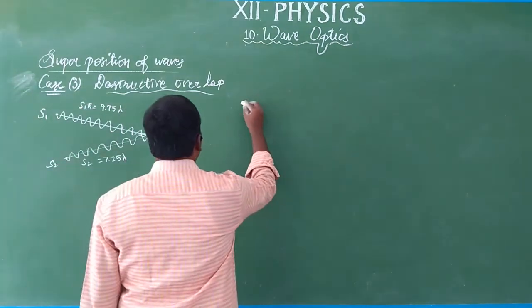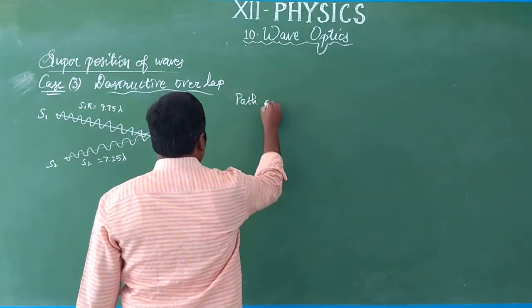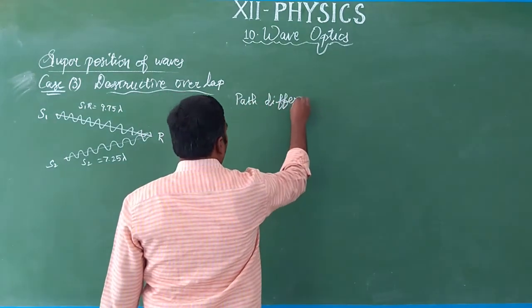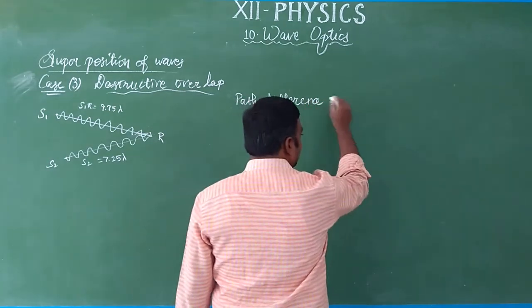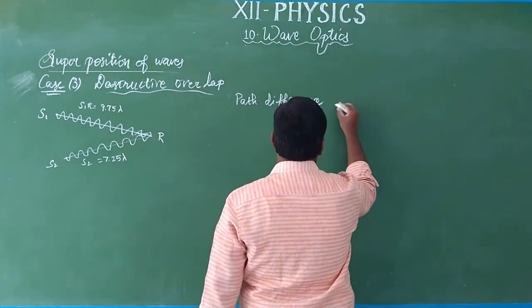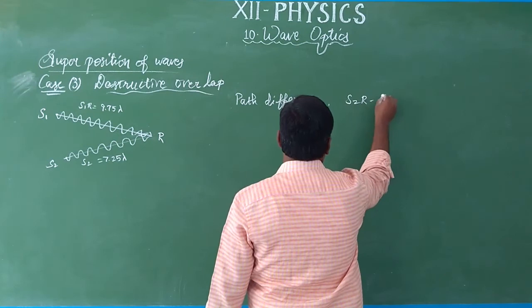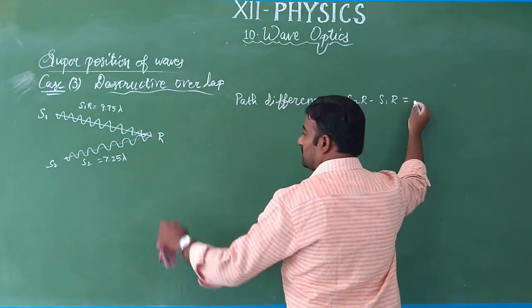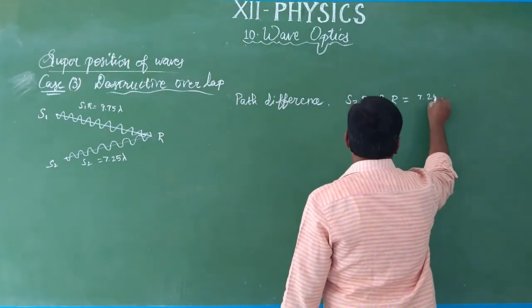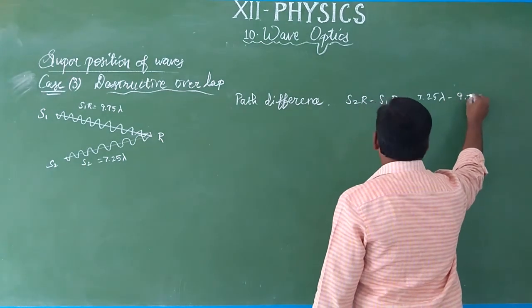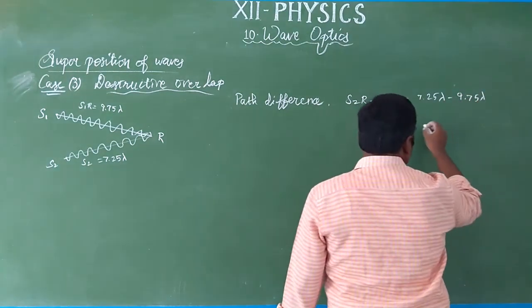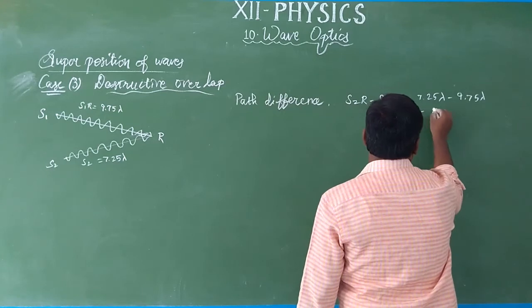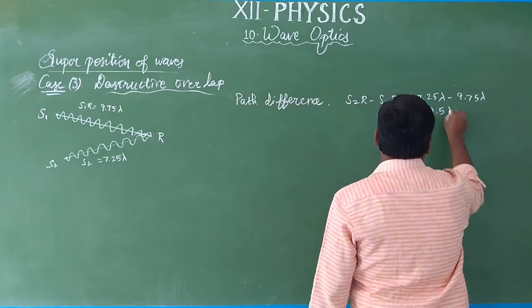So the path difference is S2R minus S1R, which is equal to 7.25 lambda minus 9.75 lambda, which is equal to minus 2.5 lambda.